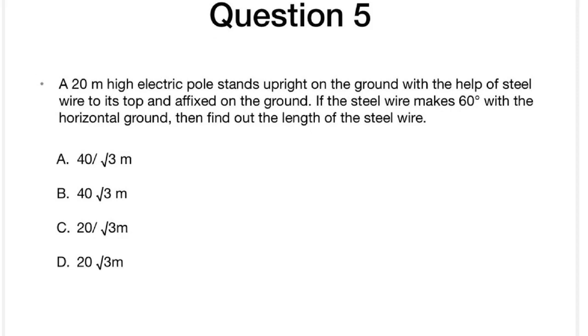So the next question is: a 20 meters high electric pole is standing upright on the ground, with the help of a steel wire on its top. There is a steel wire with which the top is fixed to the ground. If the steel wire makes 60 degrees with the horizontal ground, then find out the length of the steel wire. So they're asking for the length of the steel wire.